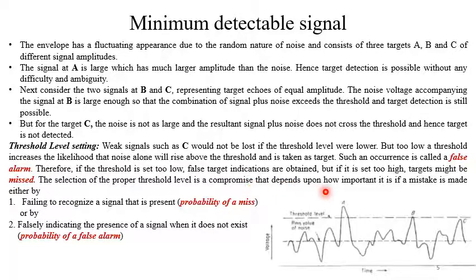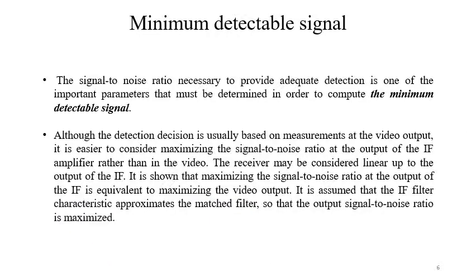That depends upon how important it is. A mistake can be made either by failing to recognize a signal that is present, which is the probability of miss, or by falsely indicating the presence of a signal when it does not exist, which is the probability of false alarm. The signal to noise ratio necessary to provide adequate detection is one of the important parameters that must be determined in order to compute the minimum detectable signal.